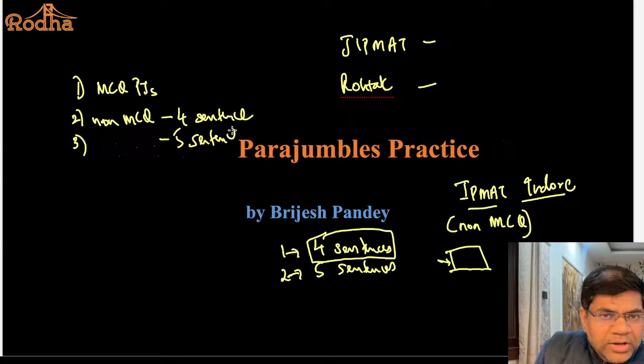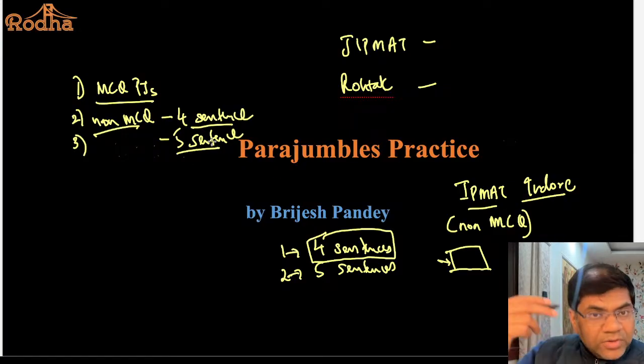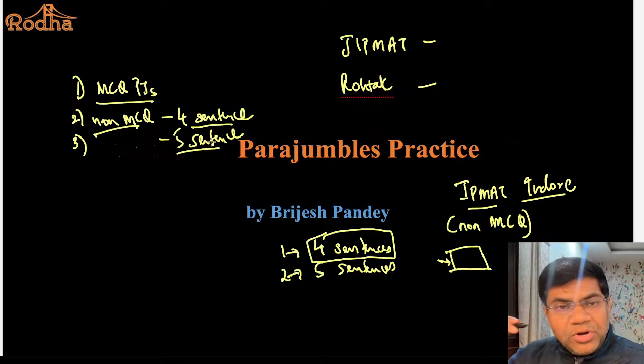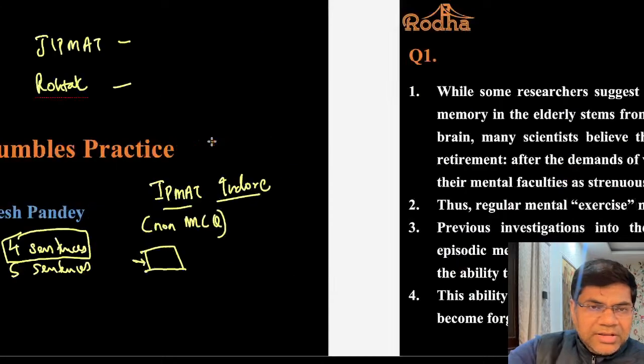So in a paper, if you have MCQ parajumbles, finish those first. Then you attempt the 4-sentence parajumbles, particularly those in non-MCQ format, meaning no option is given. And then 5 sentences. Understood? The more the number of sentences, the more difficult the question becomes and the more time consuming it becomes. So let's try to solve this question.